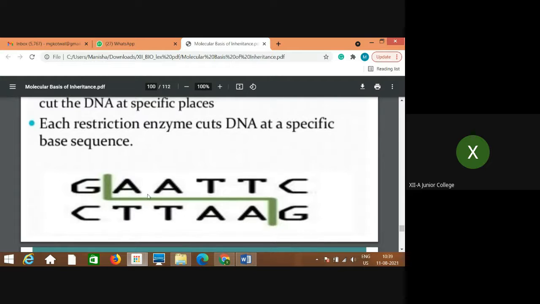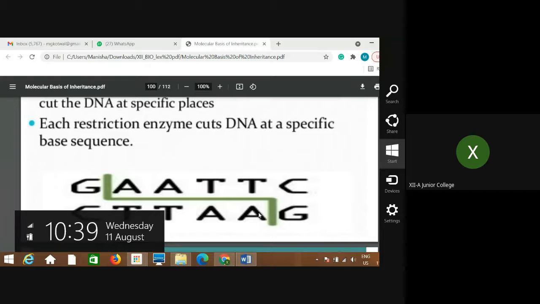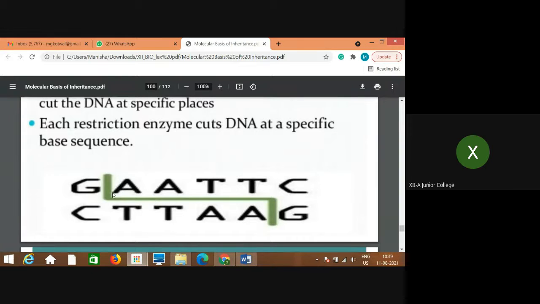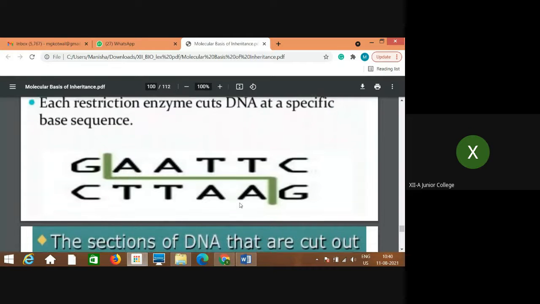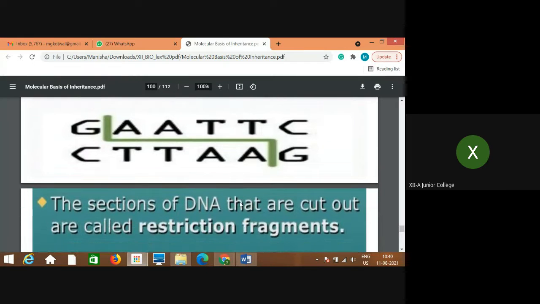This is the example given. This is the sequence, the double stranded one. This is one strand, this is another strand. It reads GAATTC, and if you read from the opposite direction, it is GAATTC, the same sequence. This restriction enzyme will give the cut in between G and A in this sequence only, so this is very specific. These enzymes are very specific. They will cut the DNA at a very specific point in the base sequence.